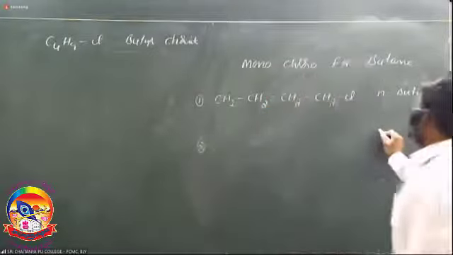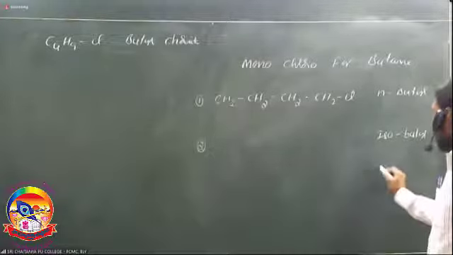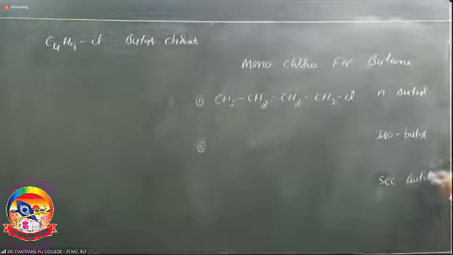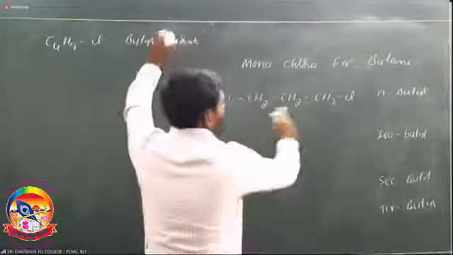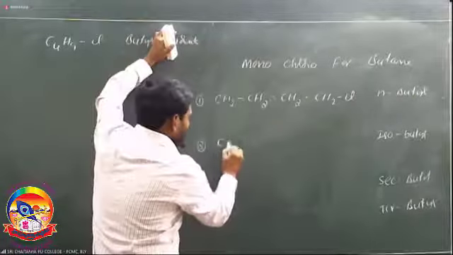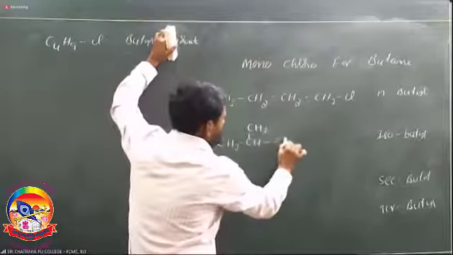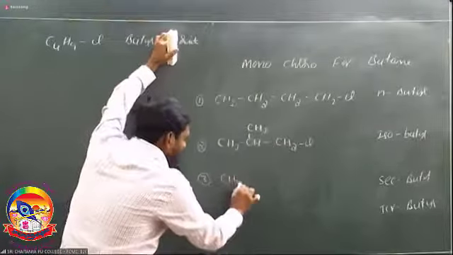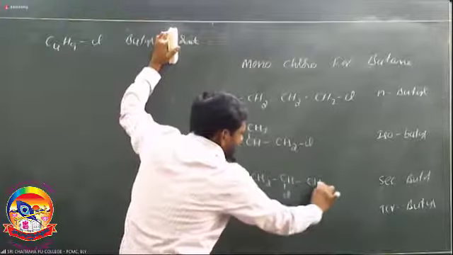Next, the second one is isobutyl. The third one is secondary butyl. The next one is tertiary butyl. So the first is n-butyl chloride. The second one is isobutyl chloride. The third one is secondary butyl chloride, CH3, CH2, CHCl, CH3.